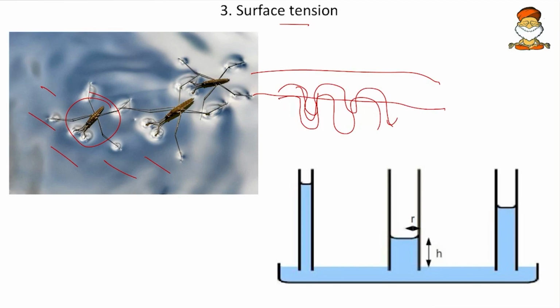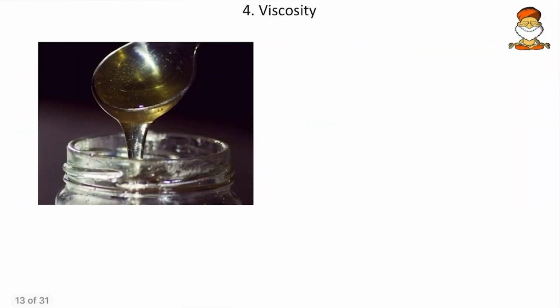Say for example, I take a beaker with water and insert some glass tubes of various diameters. The one which has the least diameter will have the maximum stagnated water. So this is the capillary action. And now, the lesser the diameter of the xylem tissue, the higher the water will run in its pipeline. So now the root can manage to reach the water to the leaves. And here, when you read the NCERTs, by-hearting the definition of surface tension will not be of any use for you. Okay, then come to the next, viscosity.